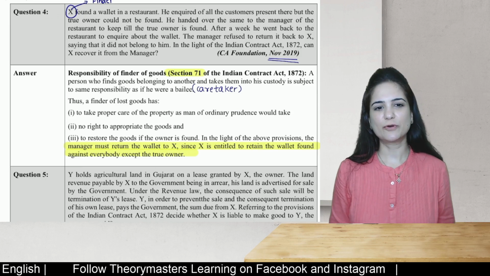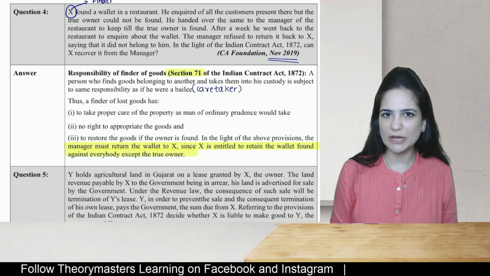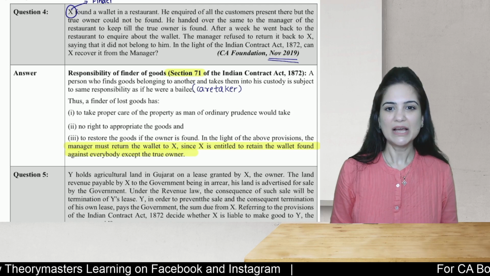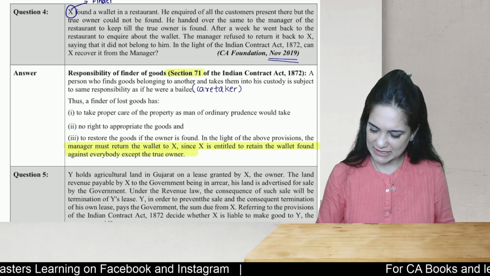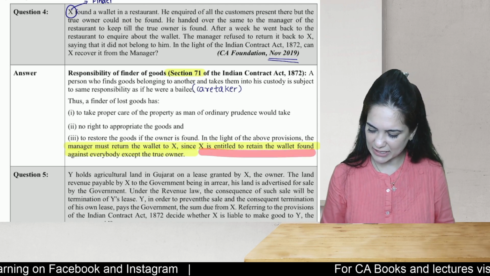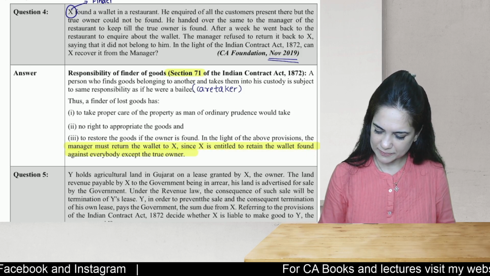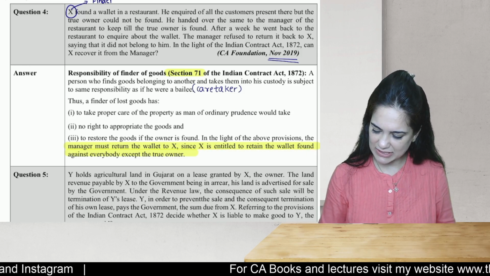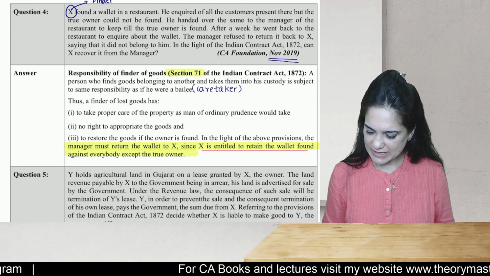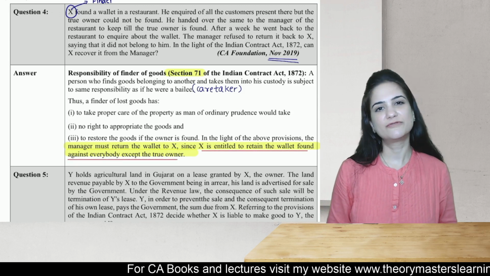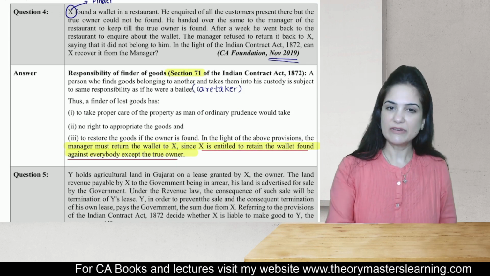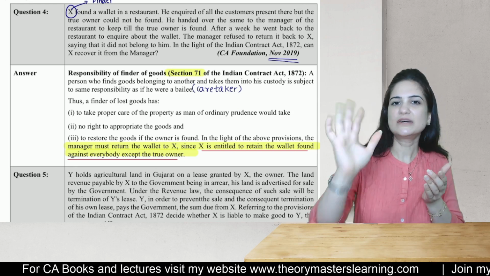In light of the above provisions, the manager must return the wallet to X because X is the finder. This is one very important sentence. That is why I have highlighted. He is entitled to the wallet found and he has rights against everybody except the true owner, which simply means that he will keep the wallet and give it only to the true owner.